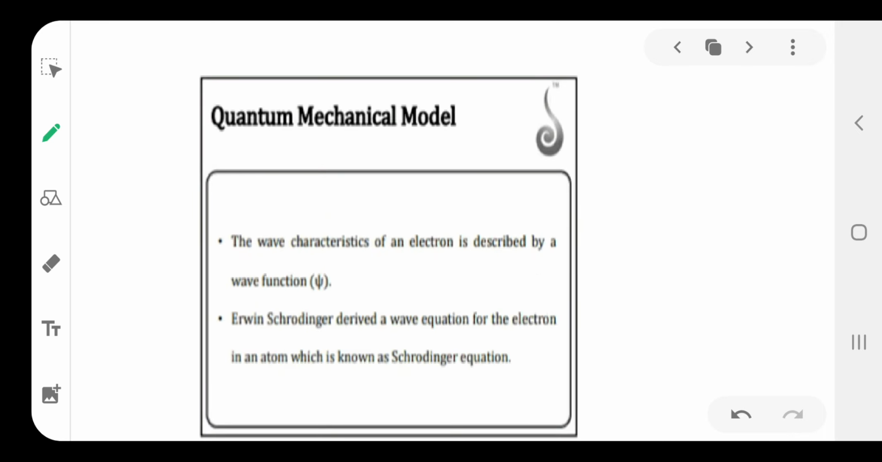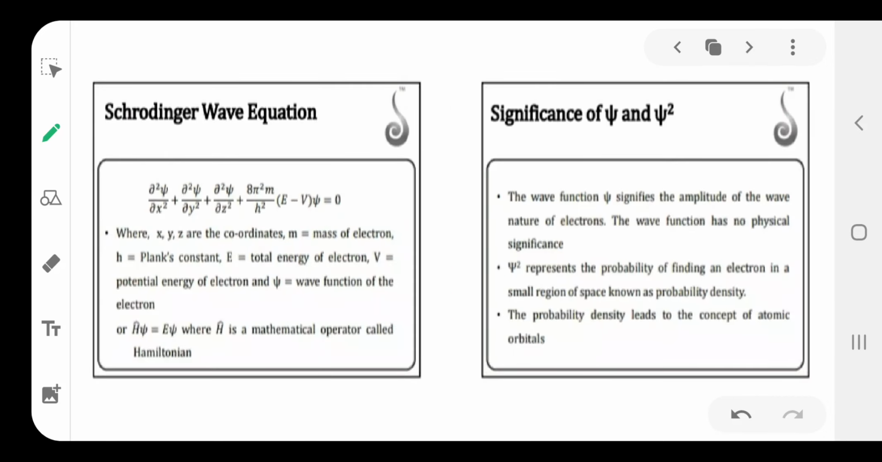Then the next one: the wave character of the electron is described by the wave function. The wave function gives the amplitude of the wave. Its value is positive, negative or 0. That is the psi value. Then next is psi square. Psi square is the probability of finding the electron around the nucleus being maximum. That is the psi square value.